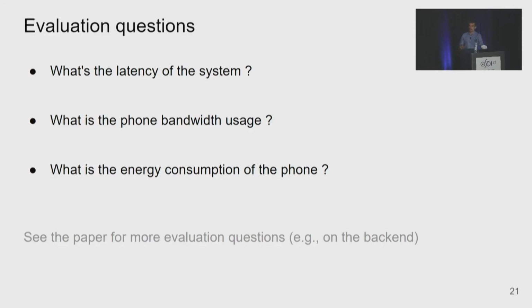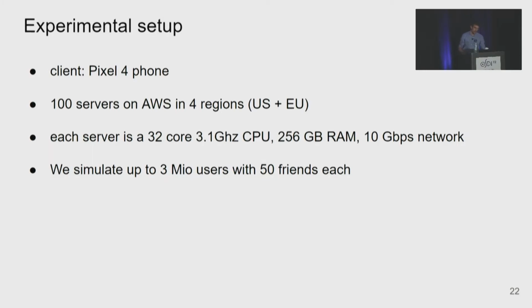And we're going to see what is the end-to-end latency of the system, what is the phone bandwidth usage, and what is the energy consumption on the phone. The experimental setup is as follows. We have a client on a Pixel 4. We use 100 servers on AWS between 4 different regions in Europe and in the US. Each server is a fairly powerful machine, and we simulate up to 3 million users, each with 50 friends.